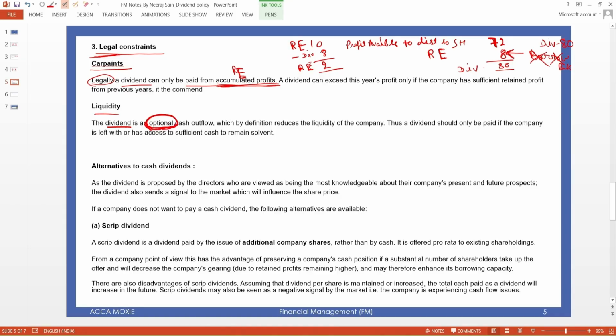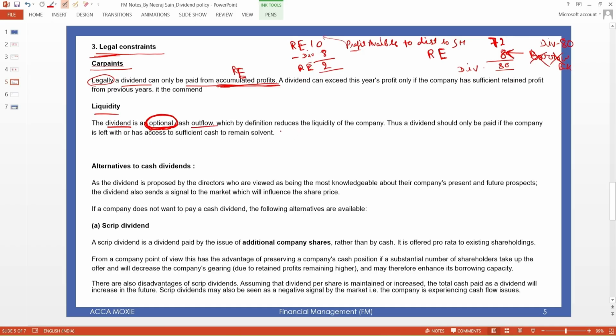So it's an optional cash flow. Also, the directors can decide whether they want to pay the dividend or not. If they don't want to pay and want to retain this profit as retained earning, then they can transfer it to retained earning or invest in any other project as well.